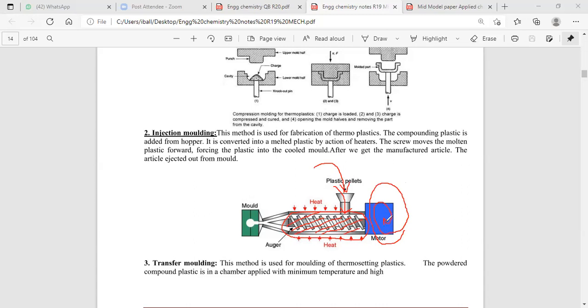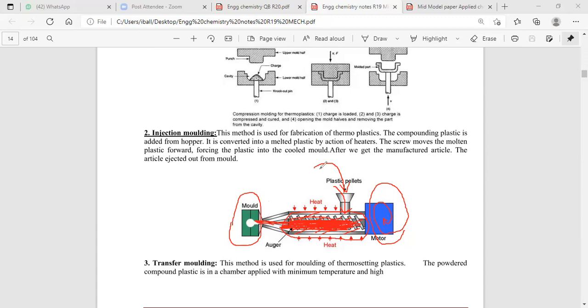When you are applying the screw conveyor motor, then what will happen? The liquid plastic is gradually injected along with the small nozzle, and it is injected into the mold. And this mold contains a definite shape.